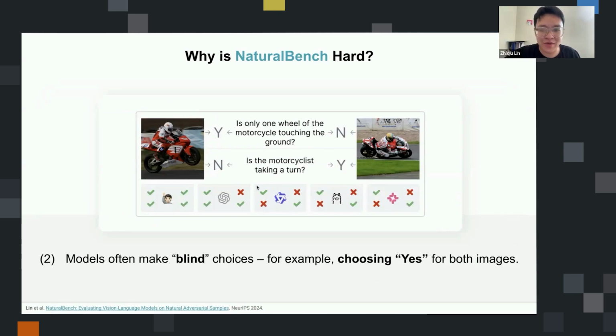Another reason why NaturalBench is hard is really interesting. If we look at this example and the performance of the models, we can see that apart from GPT-4o, the rest of the models are all wrong on this data point because they answer yes to all the questions, even though two of them should be answered no. This is a really common pitfall that a lot of vision language models have. It turns out they are really biased towards certain answer choices.